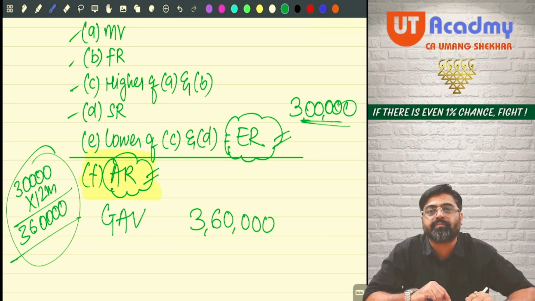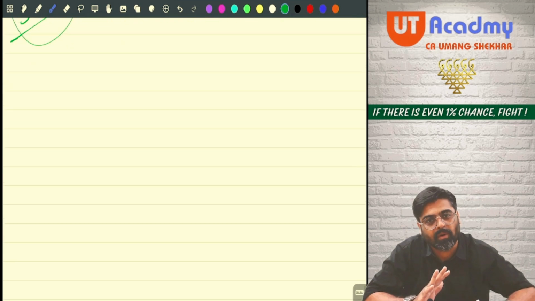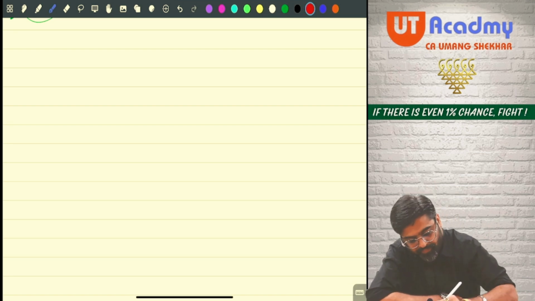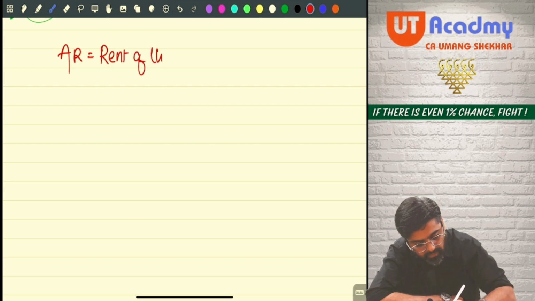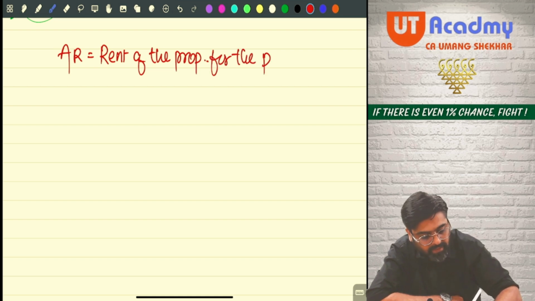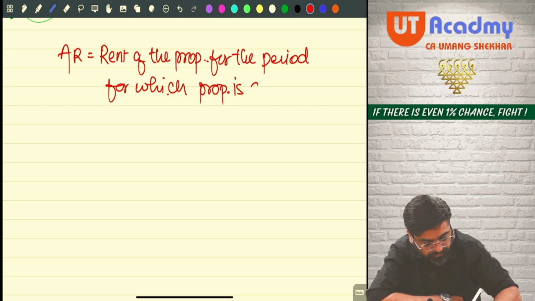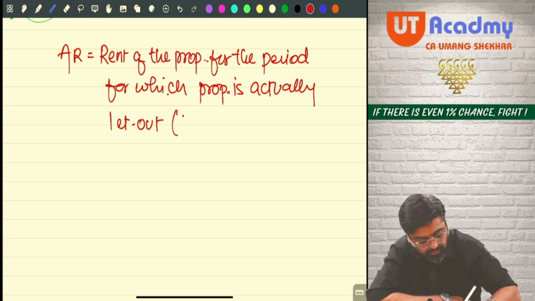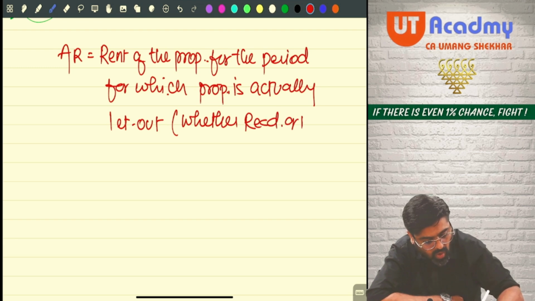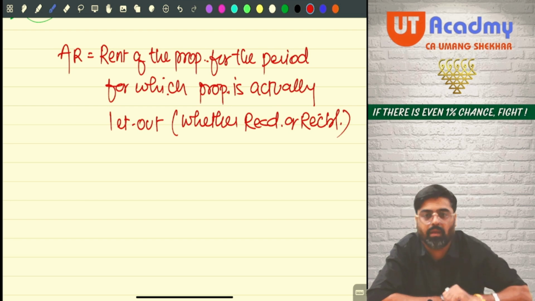What is actual rent, sir? What is actual rent? Come on. Actual rent is the rent of the property for the period for which the property is actually let out, whether received or receivable.